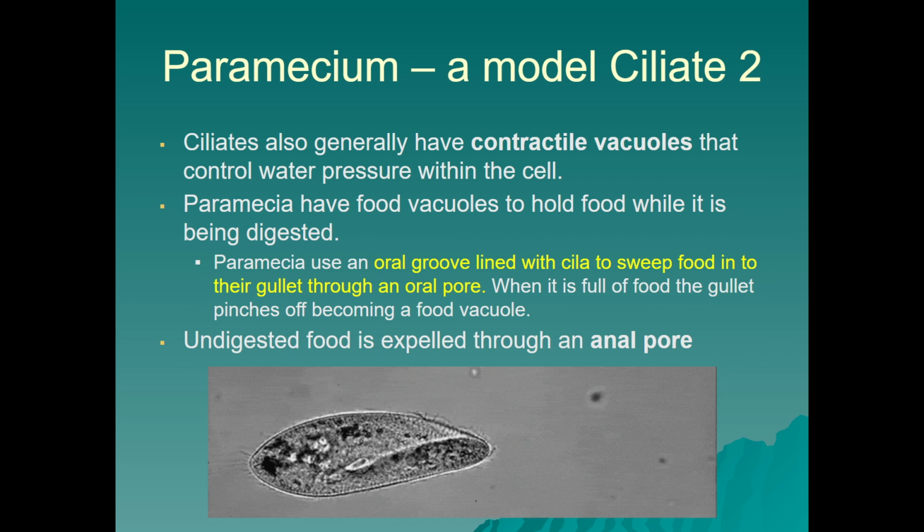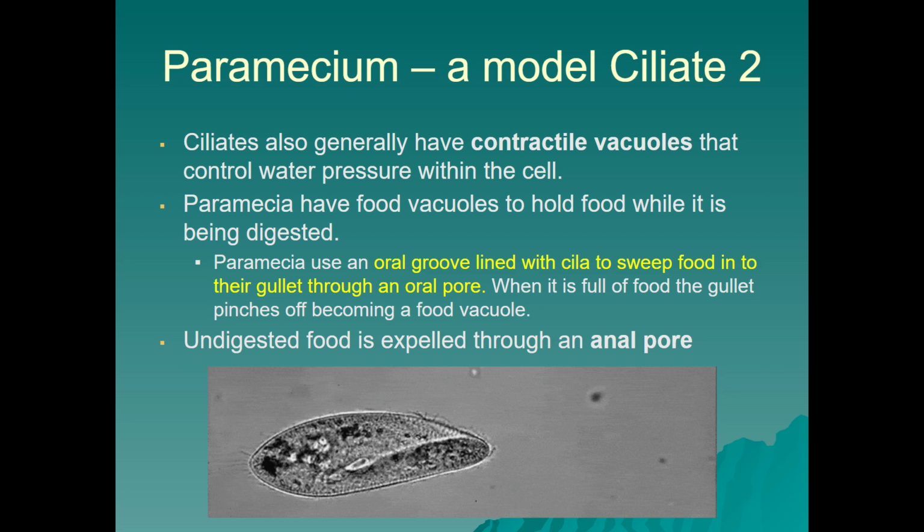Ciliates are also going to have a contractile vacuole, like we saw for some of the other protozoans. They have food vacuoles to hold food while it's being digested. The way that a paramecium, as a model ciliate, would get food is to use an oral groove that's lined with even more cilia to sweep or suck food into a groove.